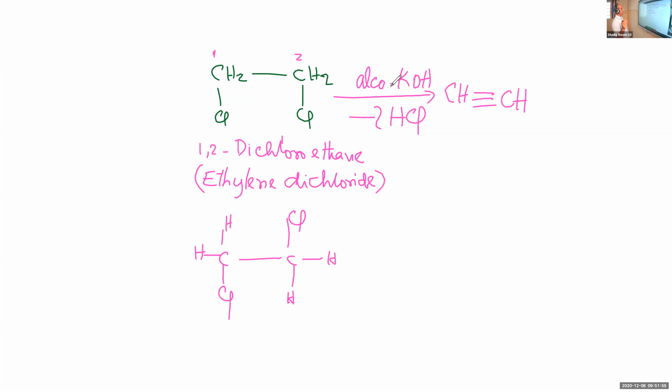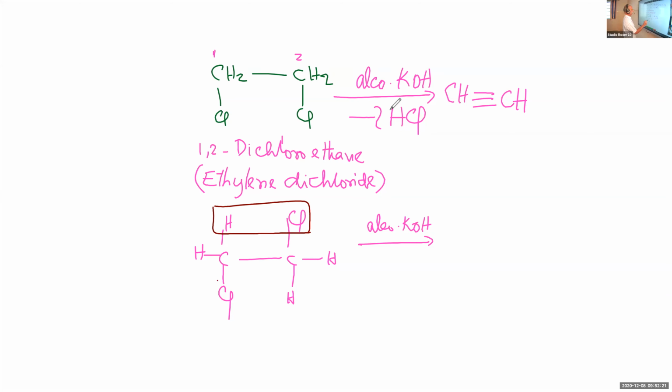The complete structure is like this: CH2Cl single bond CH2Cl. Now, this is heated with alcoholic KOH. HCl is removed. How is HCl removed? Hydrogen is taken from the beta position, the neighboring carbon. So removal of HCl like this.